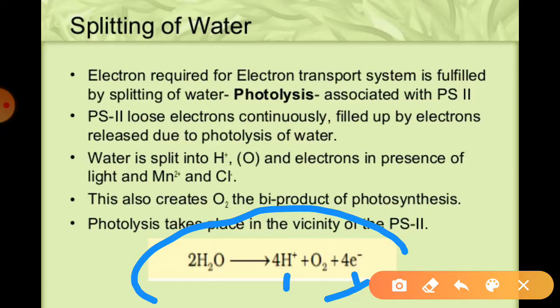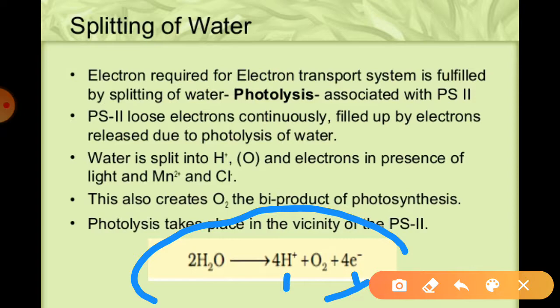When the water is split into protons, electrons and oxygen, this is the oxygen that exists during photosynthesis.